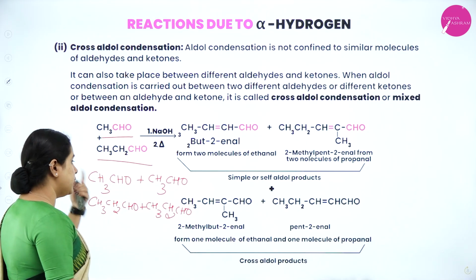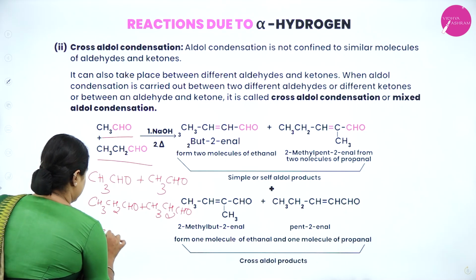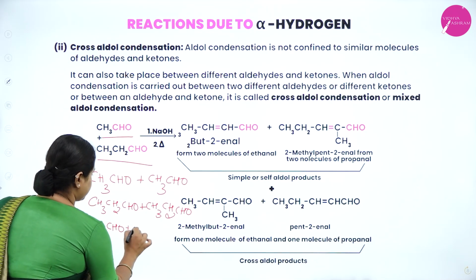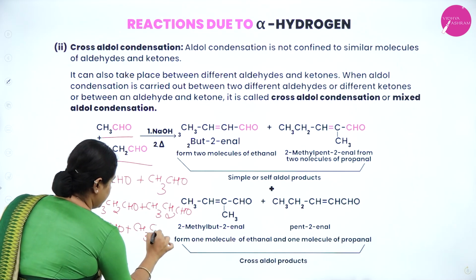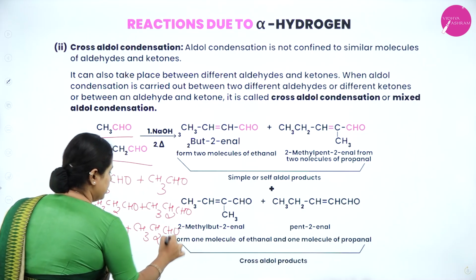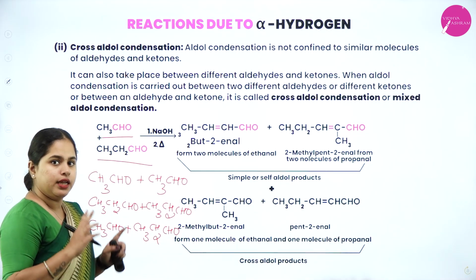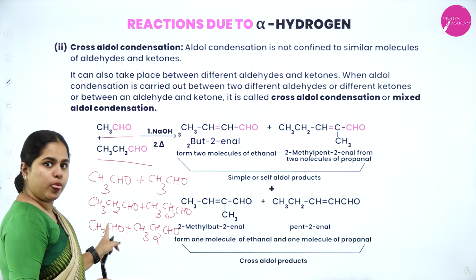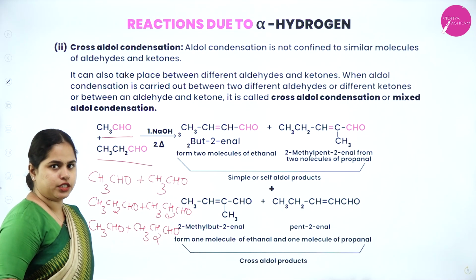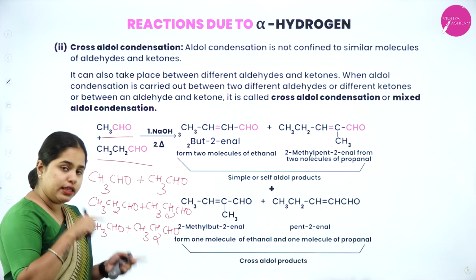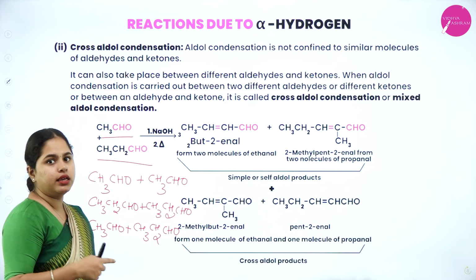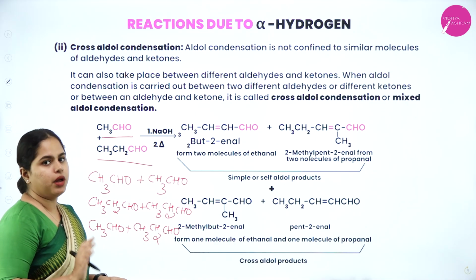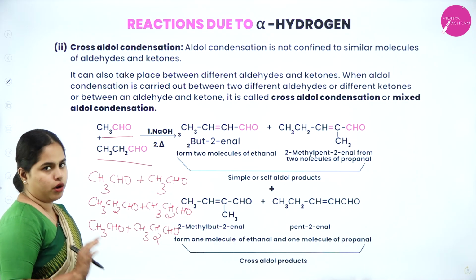Clear? Now, another possibility is ethanal and propanal can react in 2 different ways. That means ethanal can give its alpha hydrogen and form a product. Another possibility is propanal can give its alpha hydrogen and form another product. That way, 4 products will be formed.